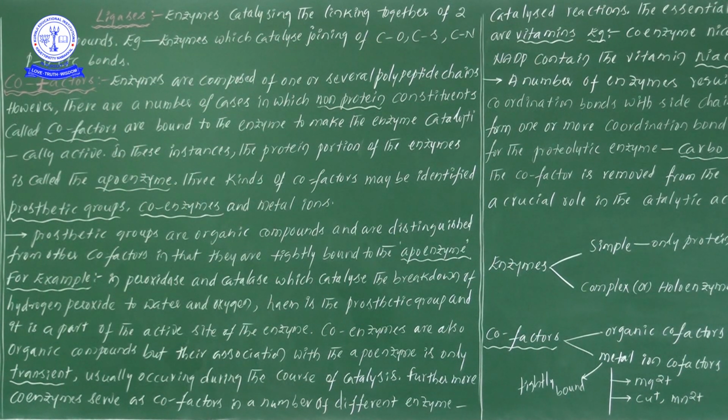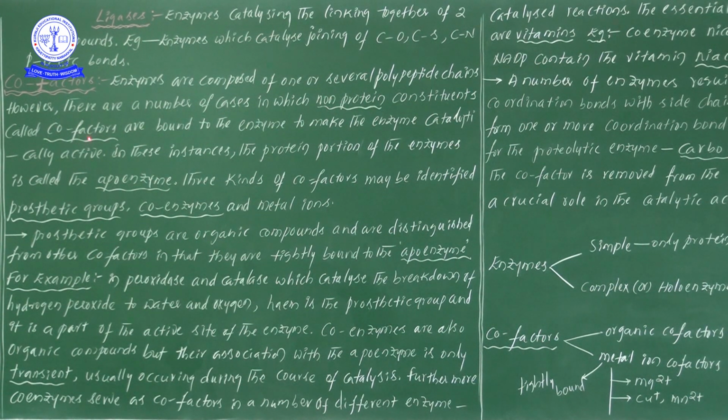So maximum enzymes are made up of protein parts only, but sometimes along with the protein part there will be a non-protein part. That non-protein part is what we consider as cofactors.